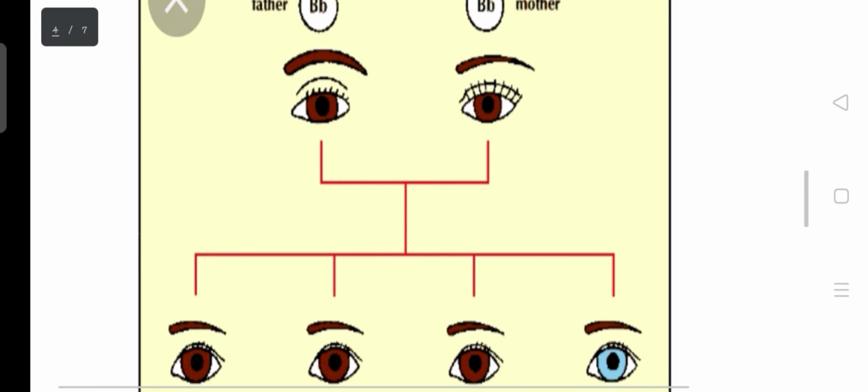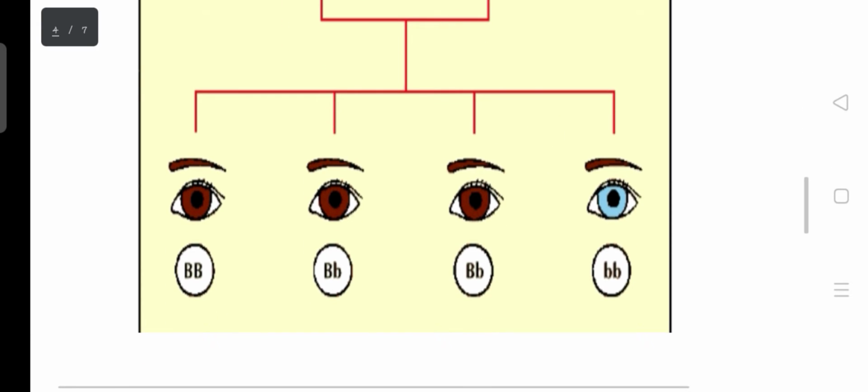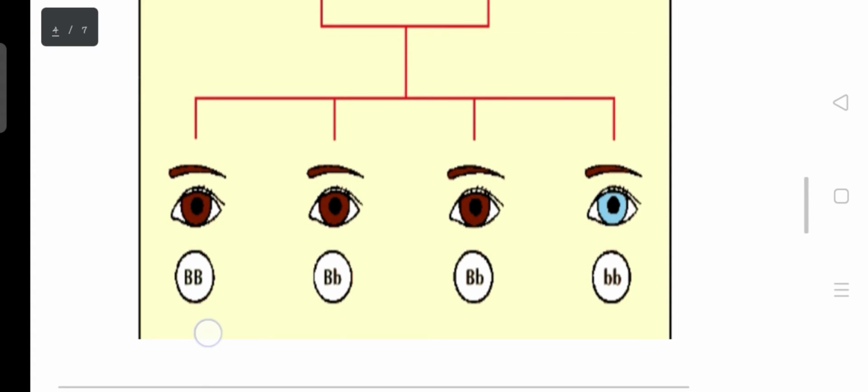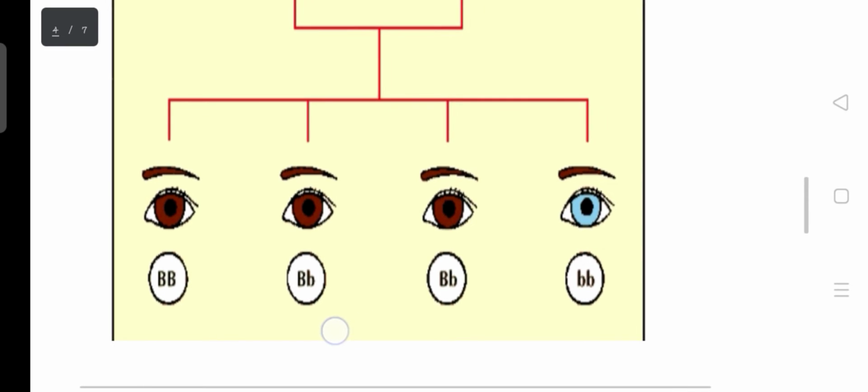So during reproduction, the father and mother donate each of their genes, and they produce this. You can see that one of their children has a dominant brown eye color. This has a carrier of the blue eye color. This has a carrier of the blue eye color.